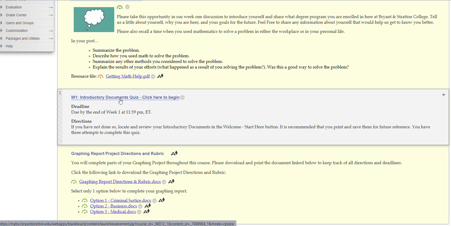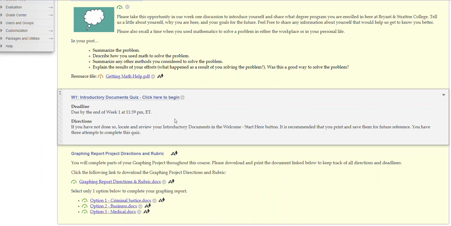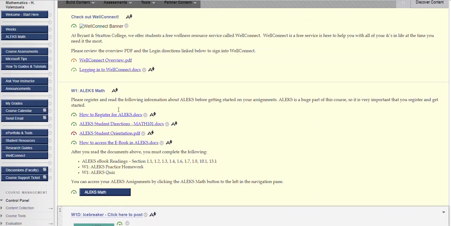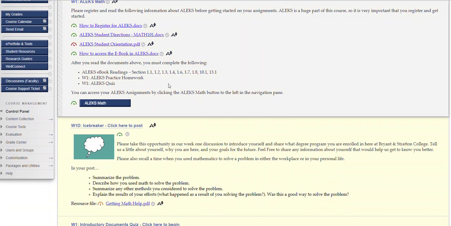This is the introductory documents quiz. You're going to do this by first reviewing the supplemental syllabus, and you'll find the supplemental syllabus in the Welcome Start Here button, this button right here.